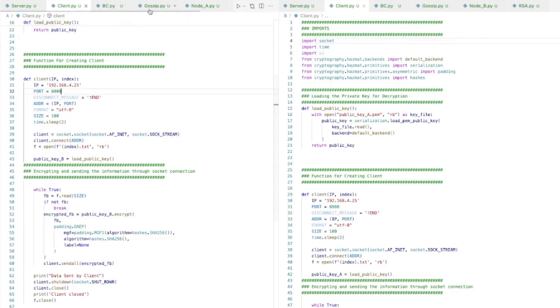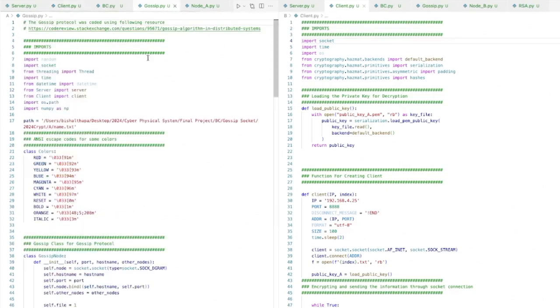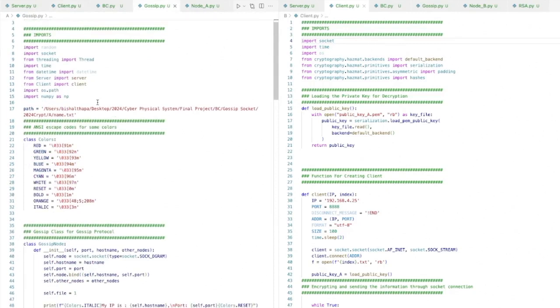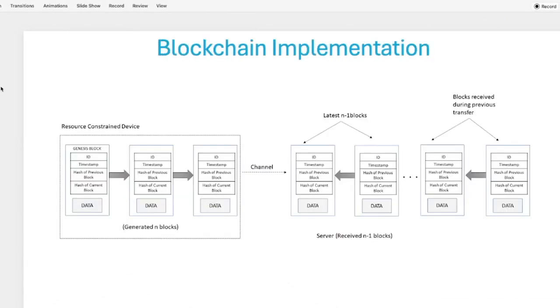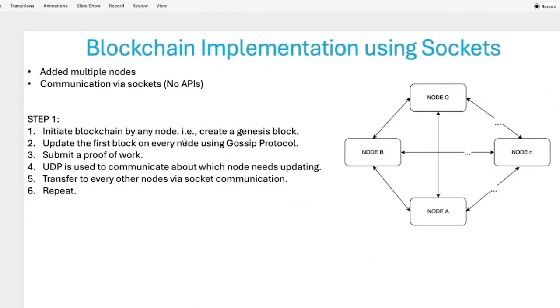Okay, after this, I'm going to talk about the gossip protocol. The gossip protocol is the main part of my code. If I go back to the presentation, the way the different nodes communicate is something called the gossip protocol. Every node has to update some block that it created to every other node in the system, right?